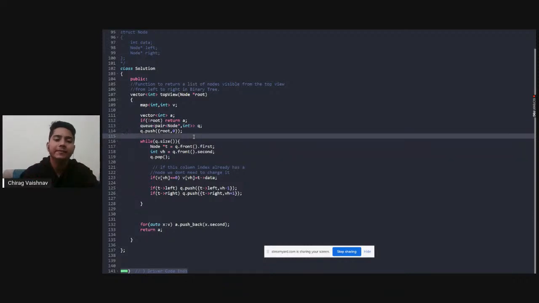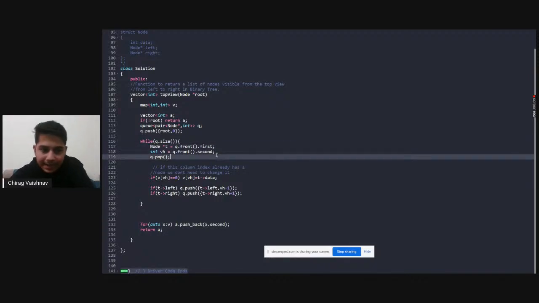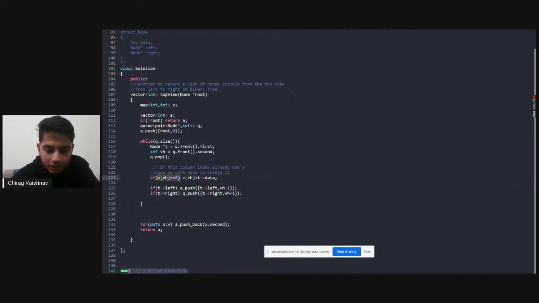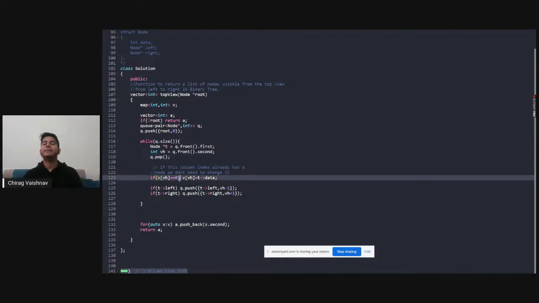After that we will be doing the level order traversal. In the case of level order traversal, we will be taking out the information of the first element as we have to use it, and we will be popping it. After that we will be checking if that level exists in our map or not. If that level exists, there is no issue. And if that level does not exist, it means the count is 0, then you have to add it in the map, right?